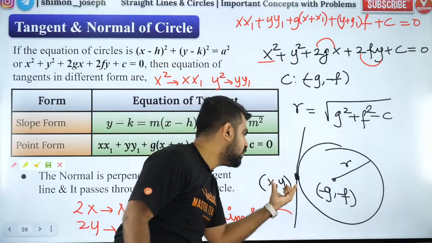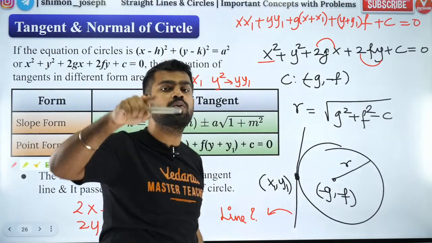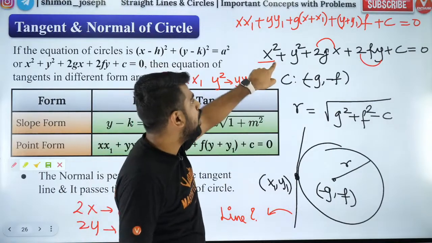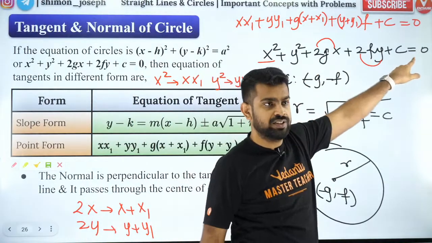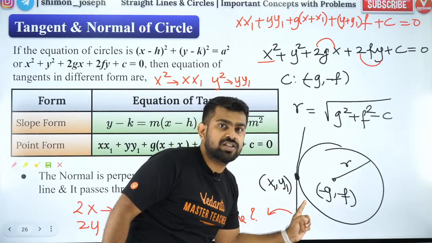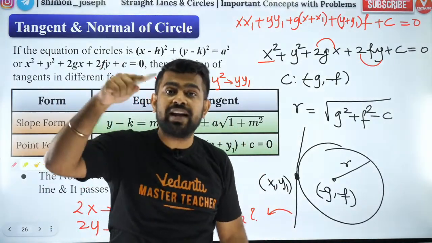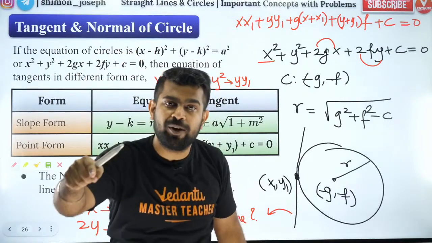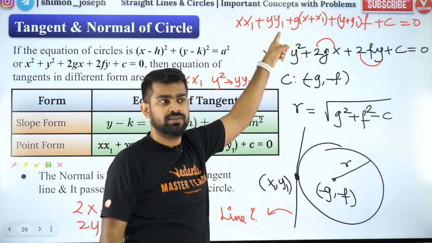At a point x1, y1 on the circle, if you want to find the tangent, this is what you do to the circle equation. So I gave you the circle equation, I gave you a point on the circle, and I'm asking you to find the tangent equation at that point. Then you will use this method.